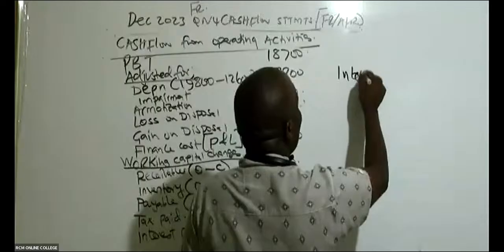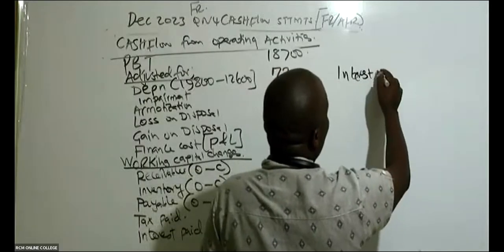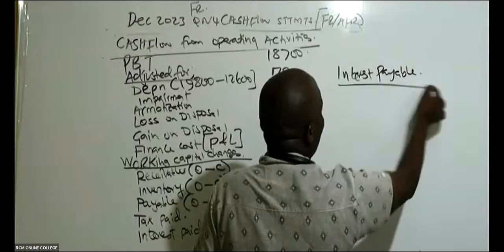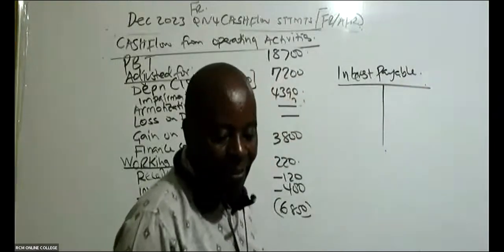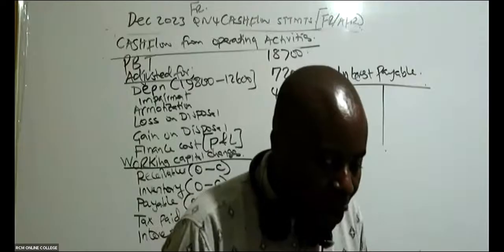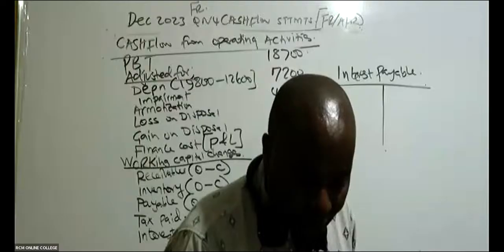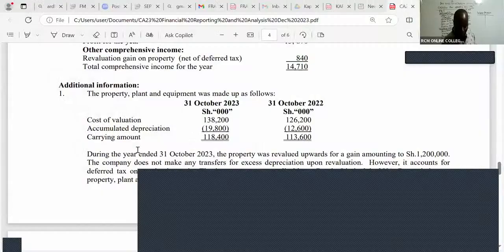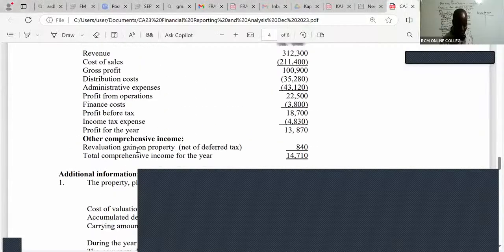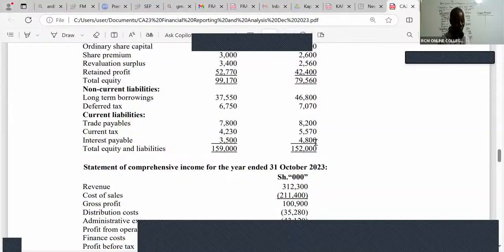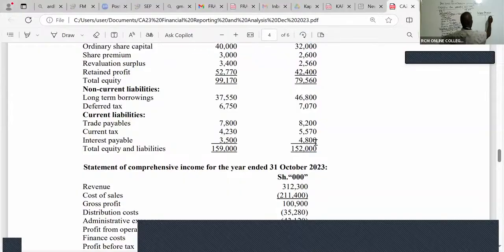Interest paid: track your interest. So come here and track your interest payable. Go to your balance sheet and see how interest behaves. So here, you go to see interest payable. At the beginning, 2022, you had 4,800. At closing, it is 3,500.